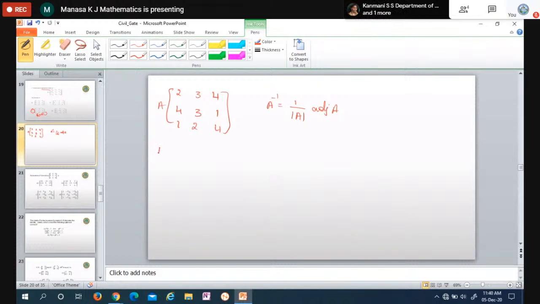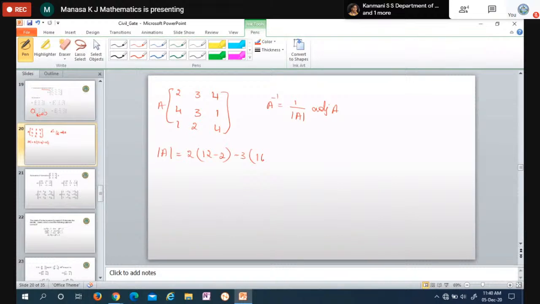So determinant of A is 2 into 4 into 3, 12, minus 2, minus 3 into 4 into 4 into 8 minus 3. So this equals 12 minus 2 is 10, 10 into 2 is 20, 16 minus 1 is 15, 15 into 3 is 45, minus 45, 8 minus 3 is 5, 5 into 4 is 20. 20 plus 20 is 40, 40 minus 45 is minus 5. So determinant is minus 5, we have to find adjoint A.